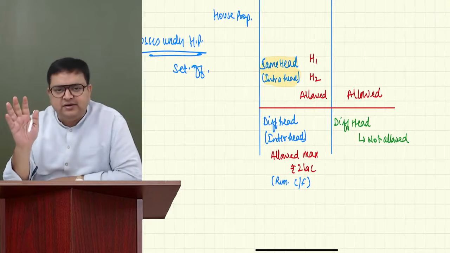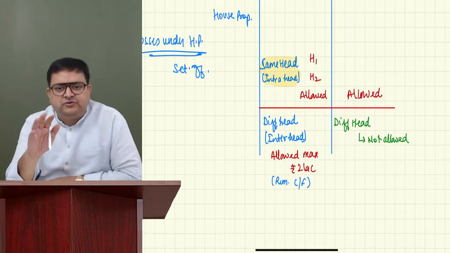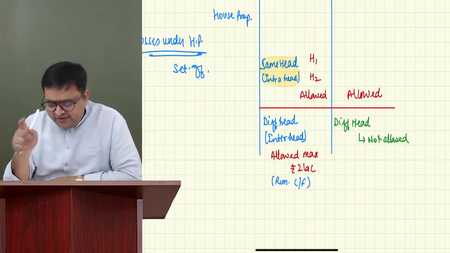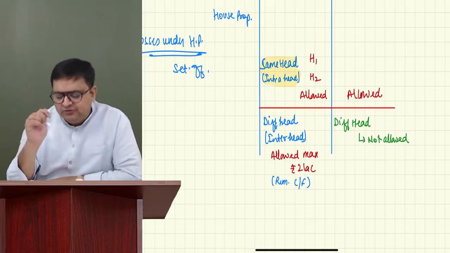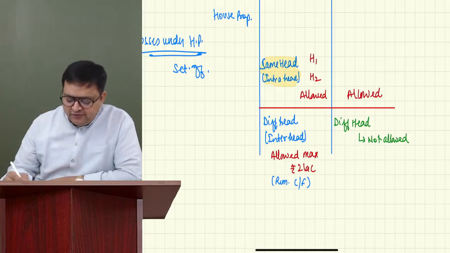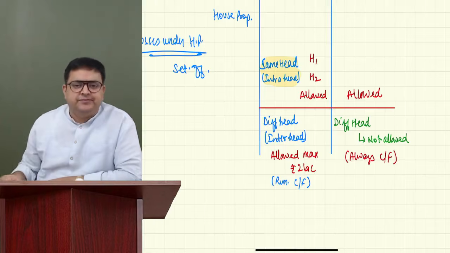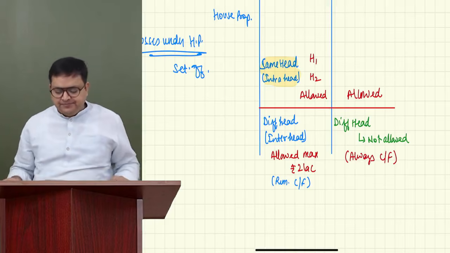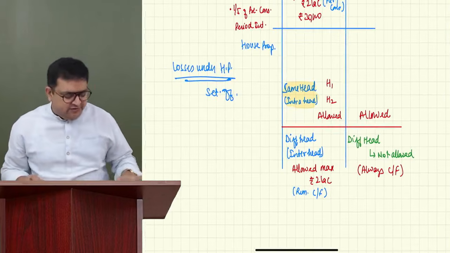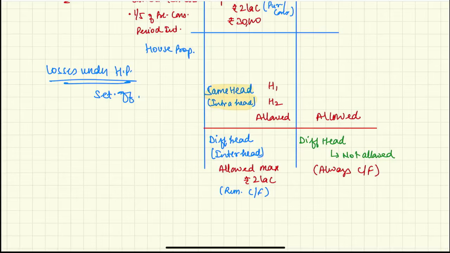Same head, it's okay, and there is no limit also. But for different head, it is not allowed. So if it is not allowed, you cannot set off. It is always carried forward to the next year. I believe that you have written it, and I'm not explaining much about it because it is part of set off. But just to introduce right here, because it is related to house property.